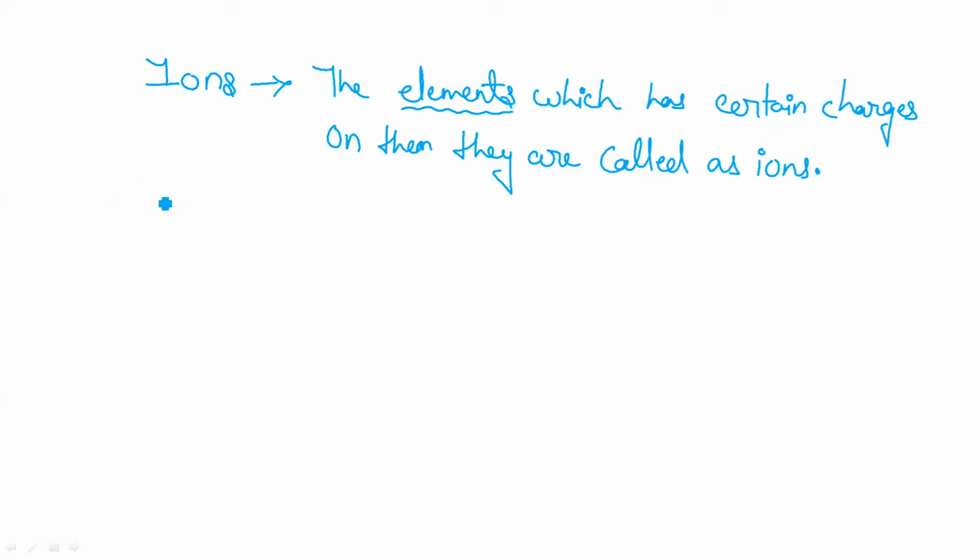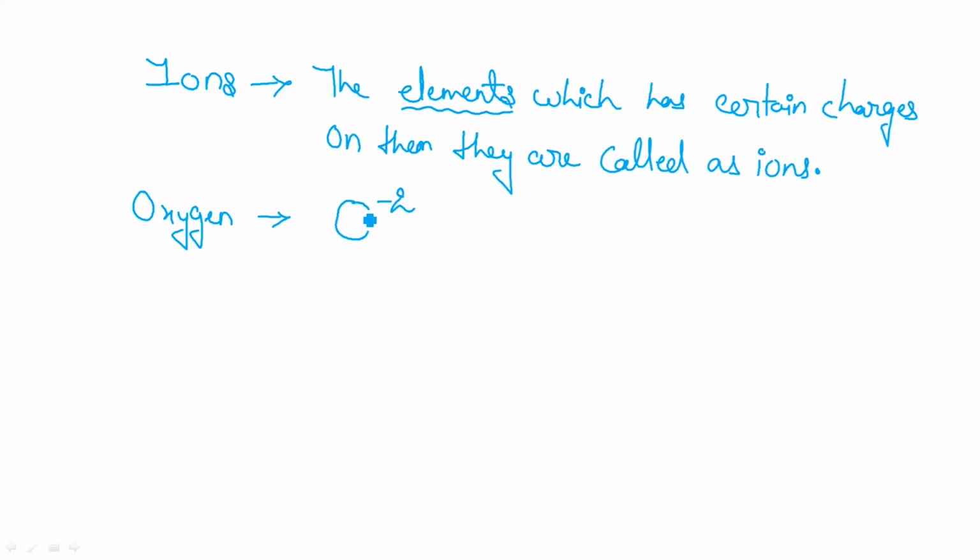Let's take an example. Everybody knows about oxygen gas, the gas which is essential for our body, without which we cannot live. Oxygen is also an element. It is represented by the letter O. If I say oxygen is charged, it must have a charge on it. Oxygen's charge is generally -2.